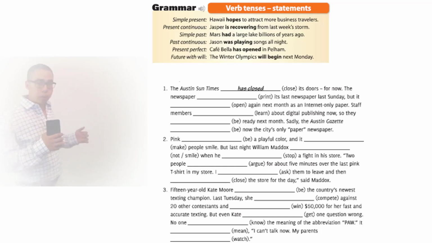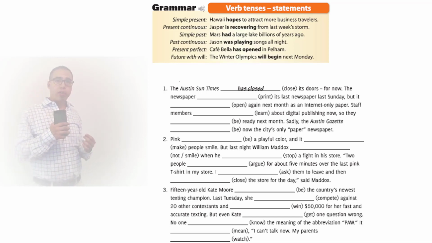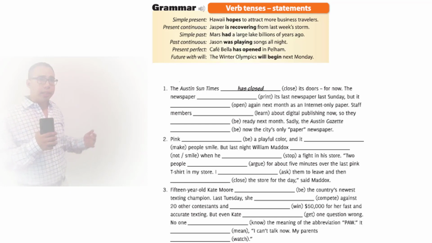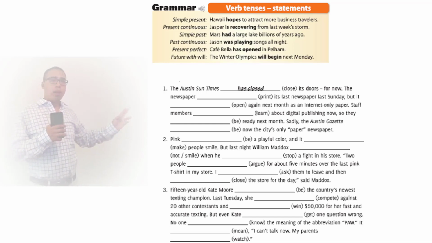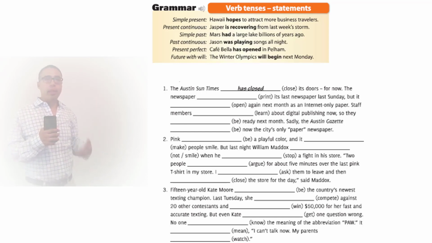Okay, so here we're going to do a little activity together. It says complete the news stories with the correct forms of the verbs. Okay, it says the Austin Sun-Times has closed its doors for now. Okay, so the auxiliary word is has, and the verb is closed, but since it's in the past it's has closed. It already did it. It already closed its doors.